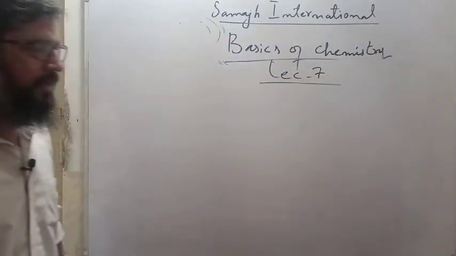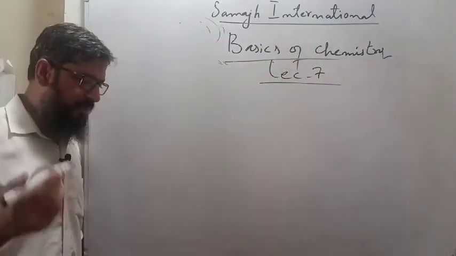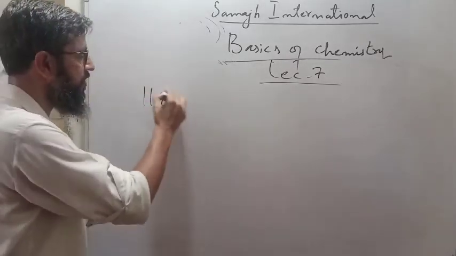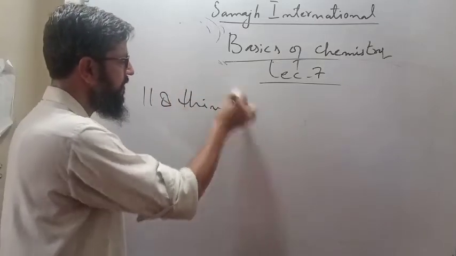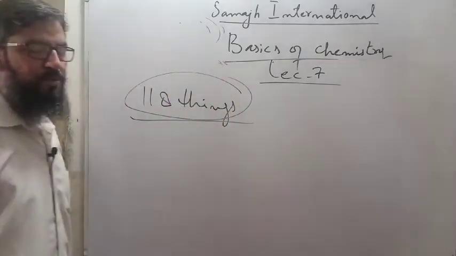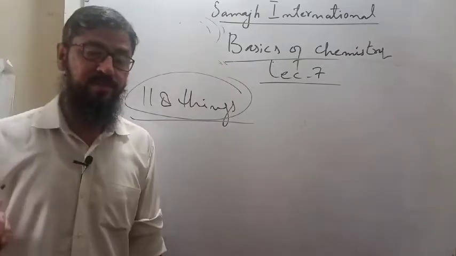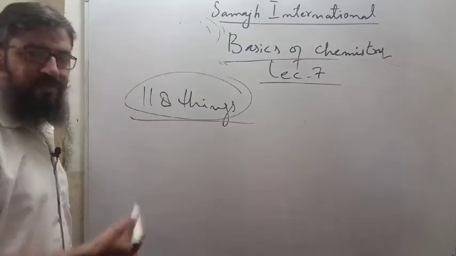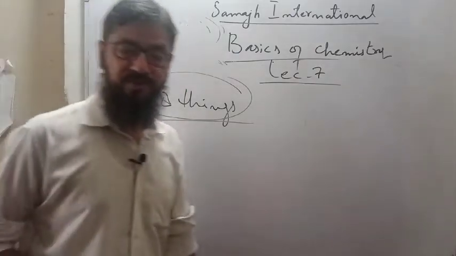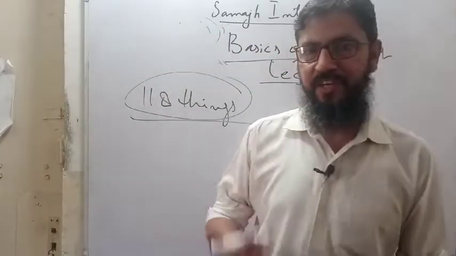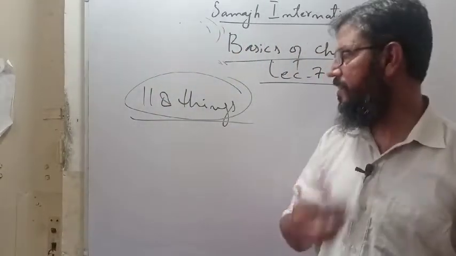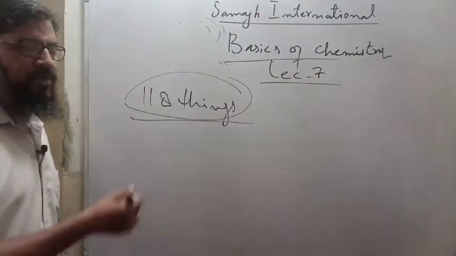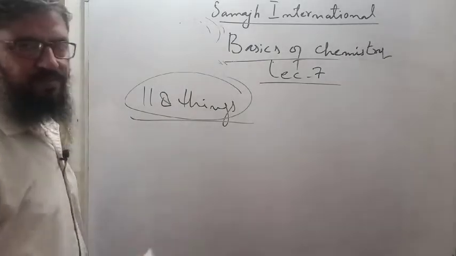Let's take again that example. Now you are standing in space and in front of you, how many things are there? 118 things. You are the creator, you are the maker of 118 things for the first time. Got it? And the names of all these 118 things are hydrogen, oxygen, chlorine, fluorine, bromine, iodine, all these names which are written in your periodic table. Got it? 118 things you have made. And you named them hydrogen, oxygen, just like this.